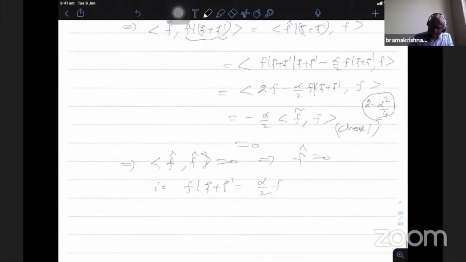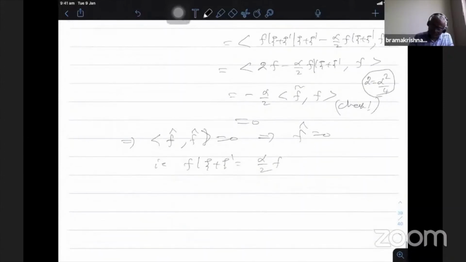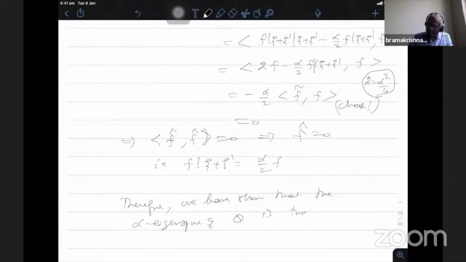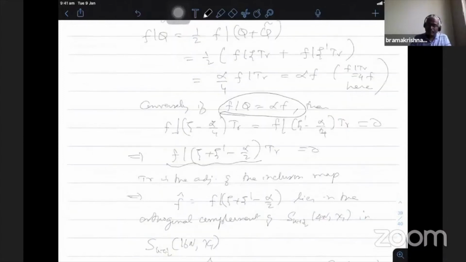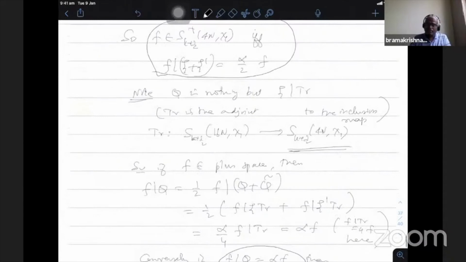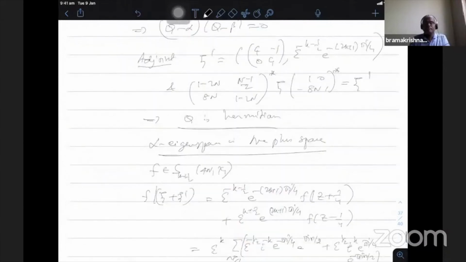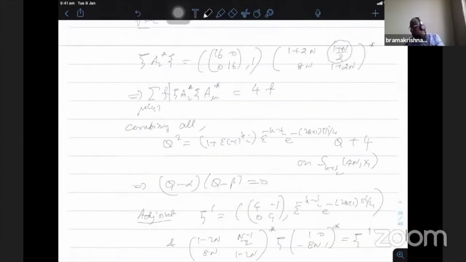Therefore, we have shown that the alpha eigenspace of Q is the plus space. So we started with the plus space, and note that this proposition is valid for any odd n, not necessarily square free. Therefore, the characterization of the plus space in terms of the Q operator is valid when n is any odd integer.